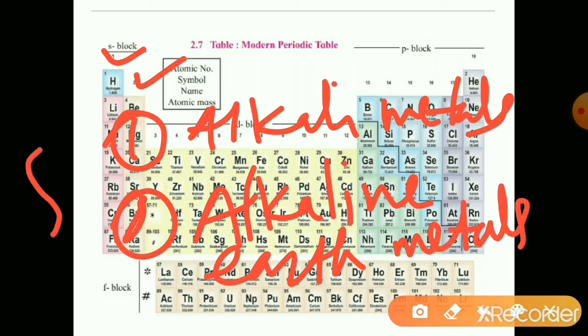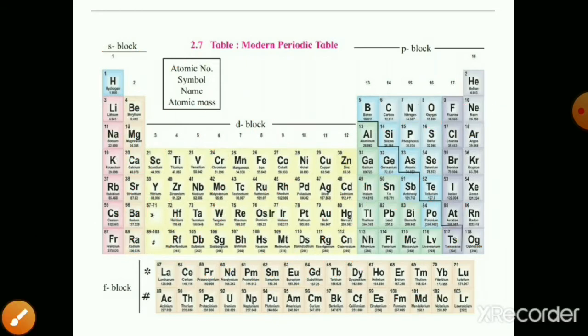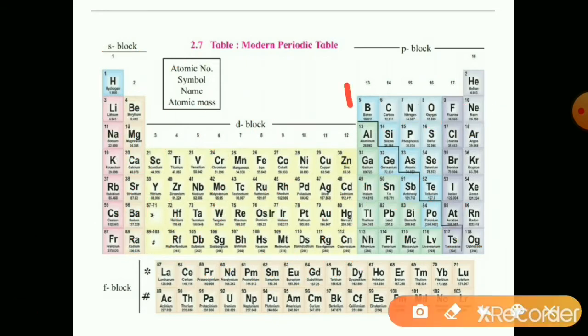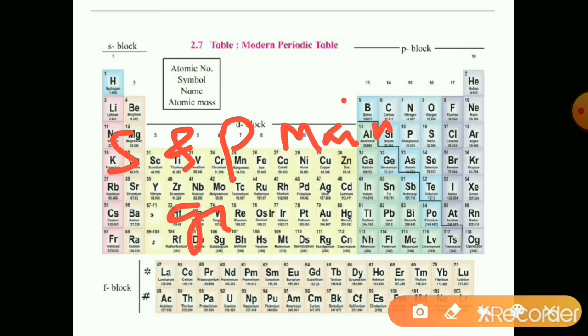Alkaline. So in the S block there are 2 groups, first and second. Then P block. P block is from group 13 to 18. S and P block elements are called the main group elements.